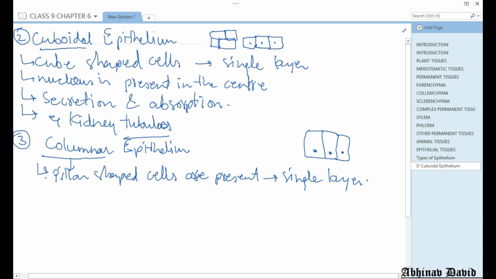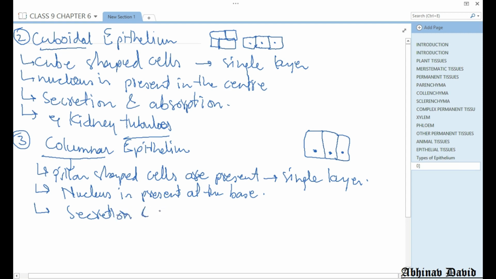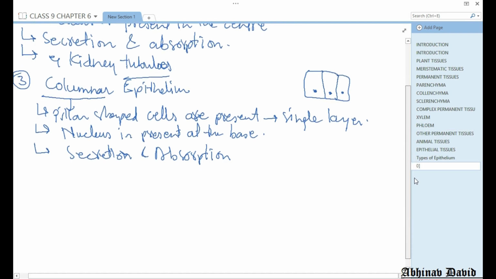So you can write this point, the nucleus is present at the base. This is not given in your NCERT. Their main function is secretion and absorption. So like cuboidal epithelium, they also help in secretion and absorption of substances.